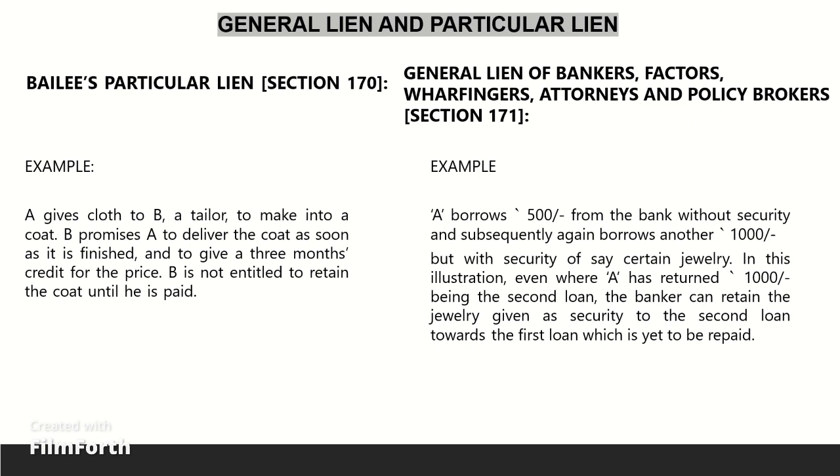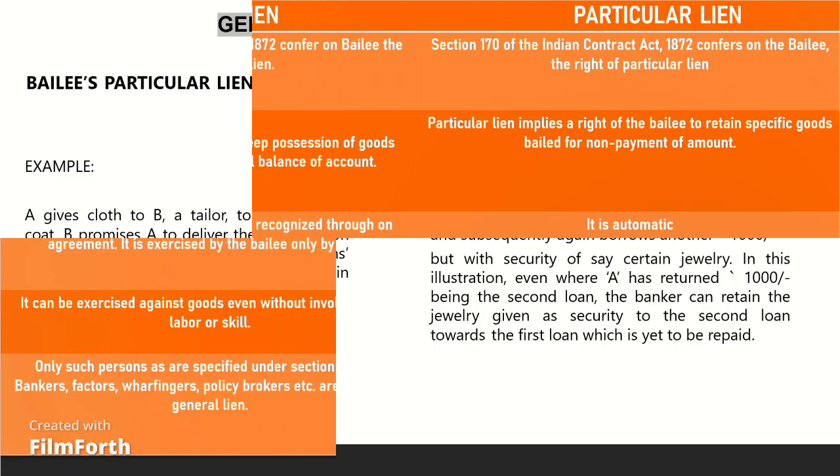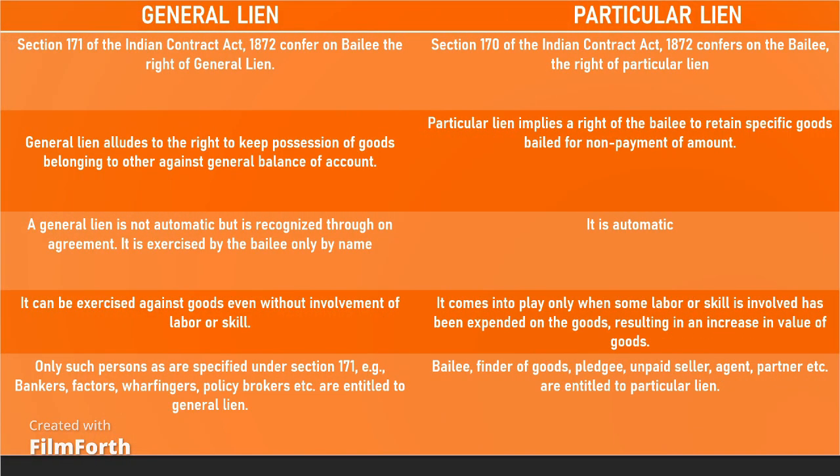In accordance with the purpose of bailment, if the bailee by his skill or labor improves the goods bailed, he is entitled to remuneration for such services. Towards such remuneration, the bailee can retain the goods bailed if the bailor refuses to pay the remuneration. Such a right to retain the goods bailed is the right of particular lien. He, however, does not have the right to sue.